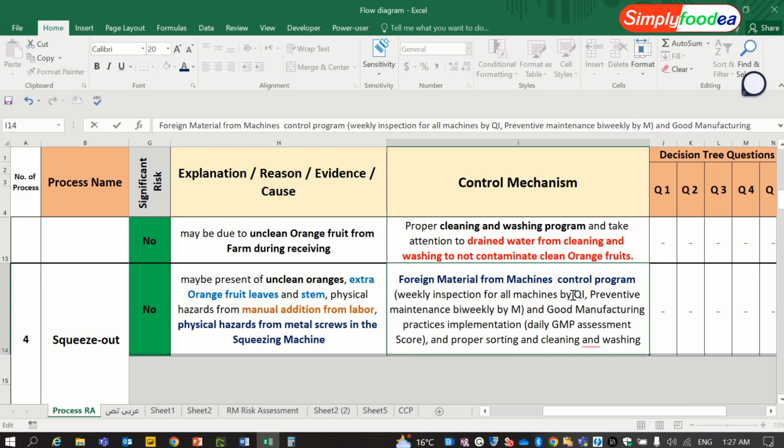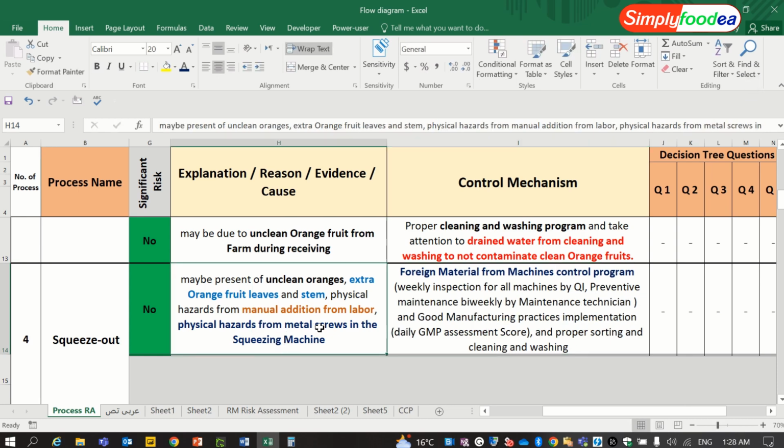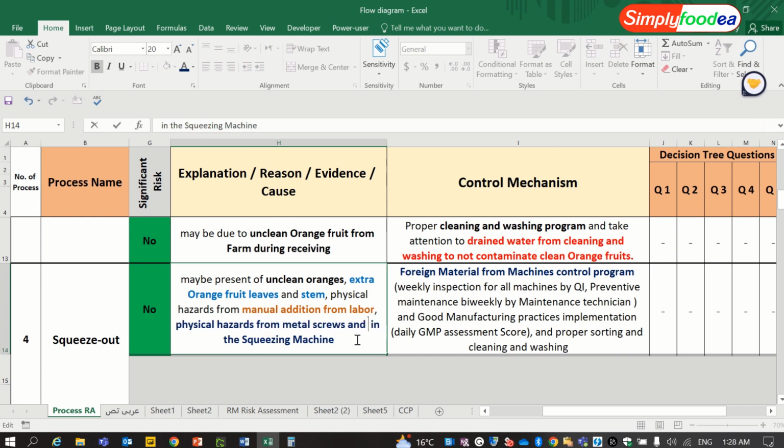by the maintenance technician. So these two parts control the foreign material from the machine itself, to avoid metal screws or any lost nails. We can also add here lost metal nails.